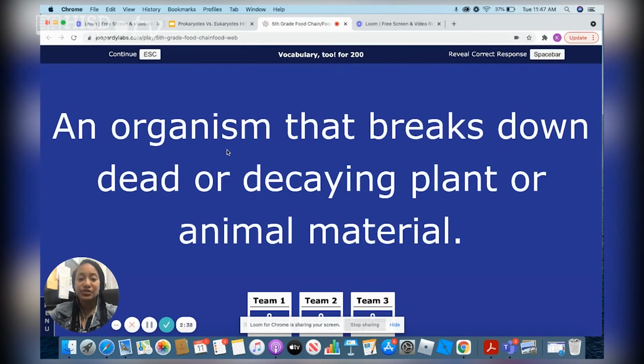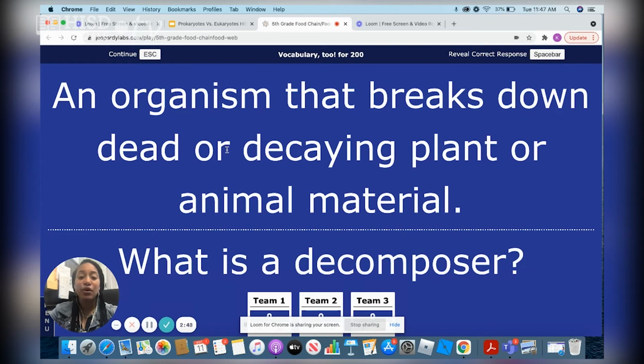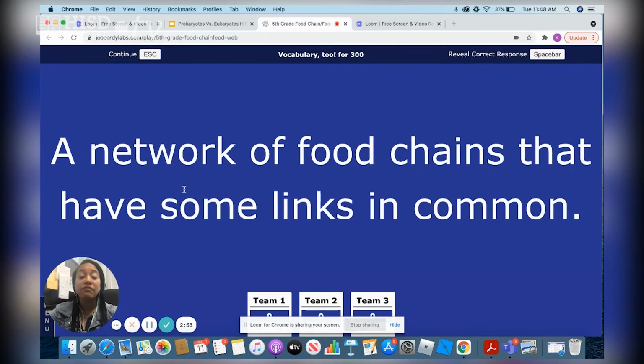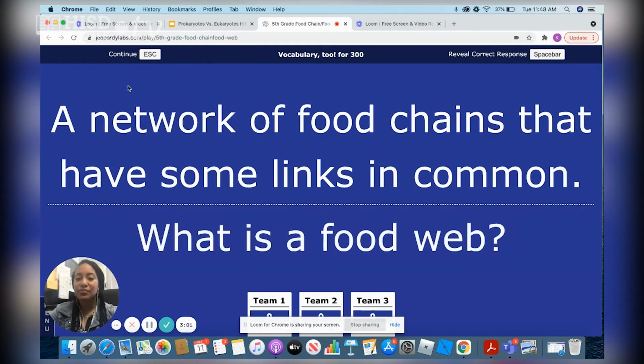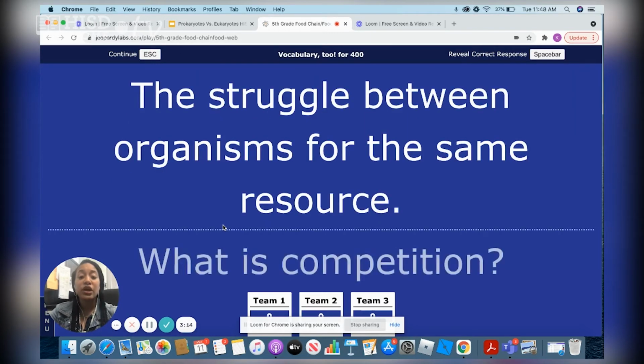Vocabulary 2 for 200, an organism that breaks down dead or decaying plant or animal material. Yes, you are correct. That answer is a decomposer. Vocabulary 2 for 300, a network of food chains that have some links in common. Absolutely. That answer is a food web. Vocabulary 2 for 400, the struggle between organisms for the same resource. Correct. When organisms struggle for the same resource, we call that competition.